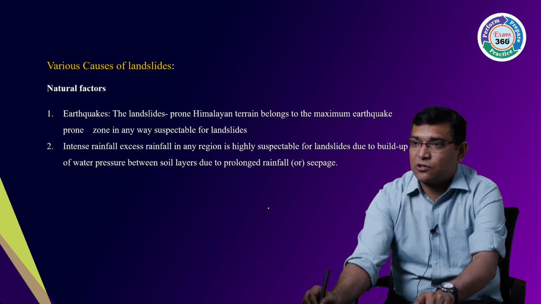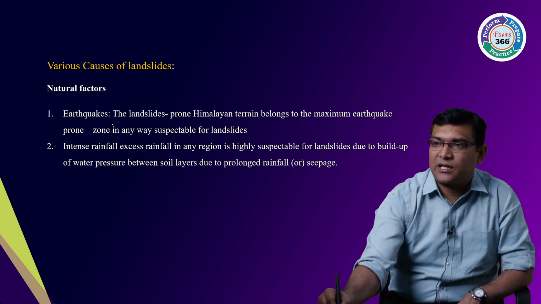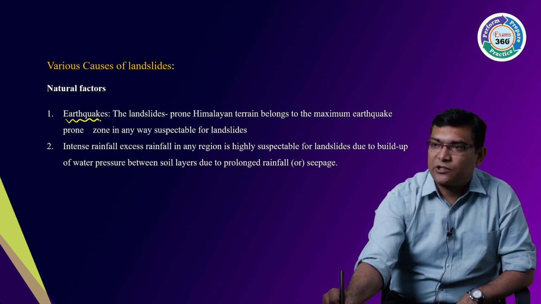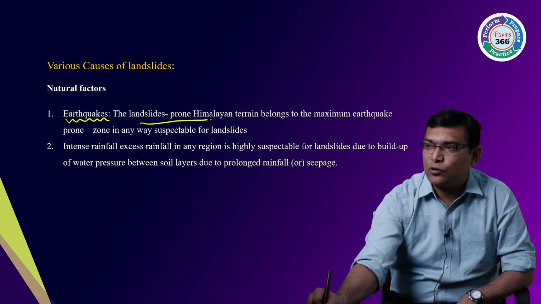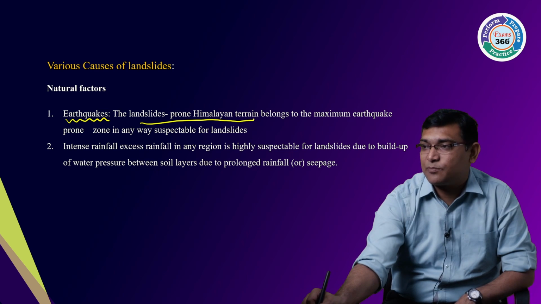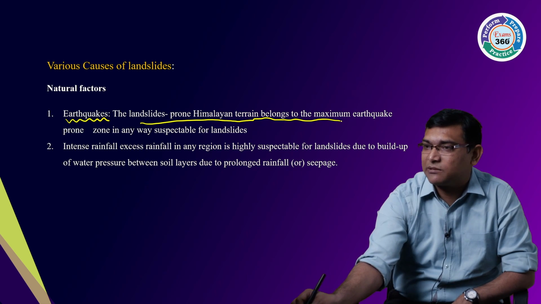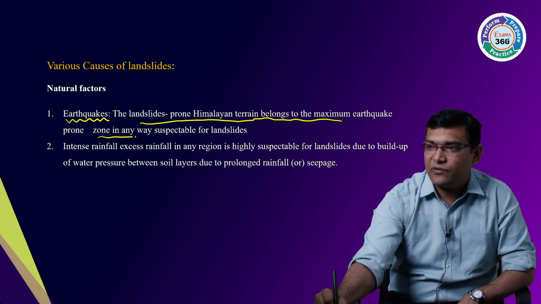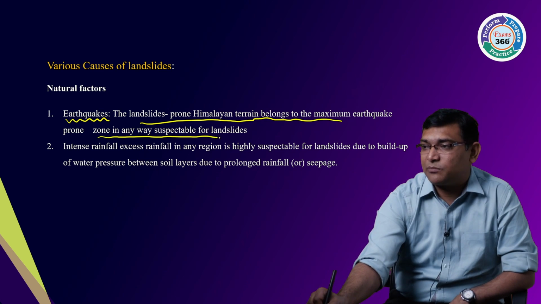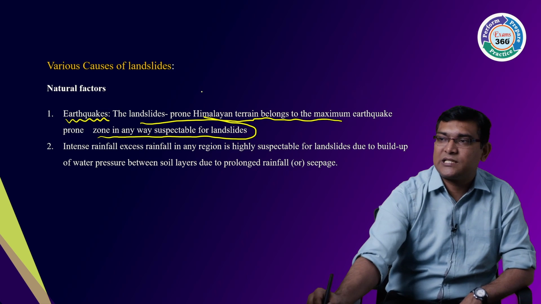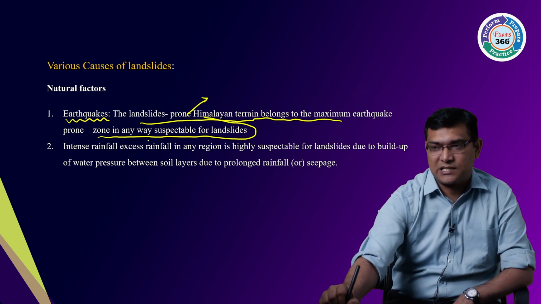What are the natural factors? Earthquakes: the landslide-prone Himalayan terrain belongs to the maximum earthquake-prone zone, which in any way is susceptible to landslides. That is, the Himalayas are highly susceptible to landslides.